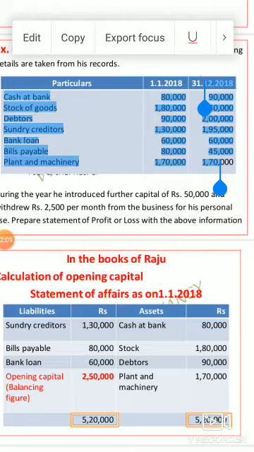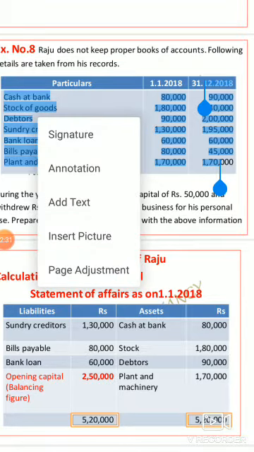Here, what information is given? Cash at bank, stock of goods, debtors, sundry creditors, bank loan, bills payable, plant and machinery. First, we have to identify which are assets and which are liabilities. Cash at bank is an asset.